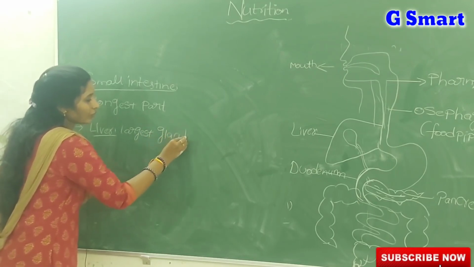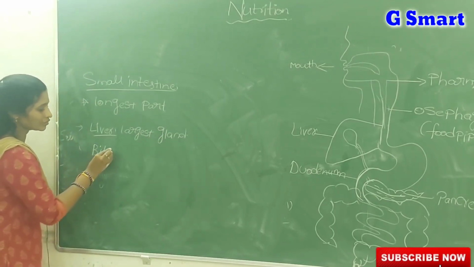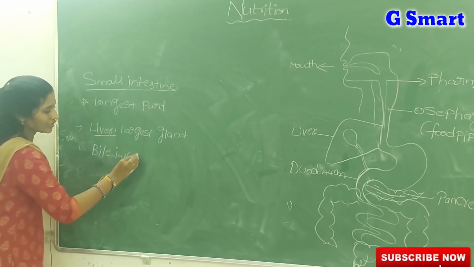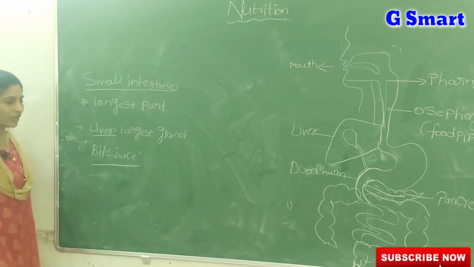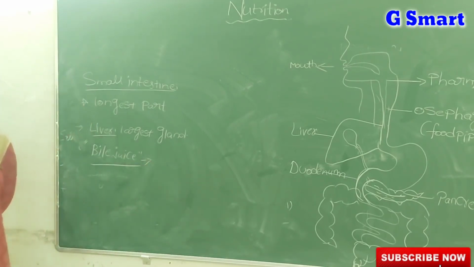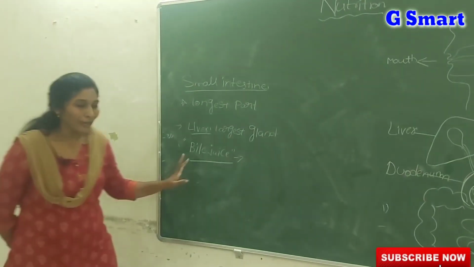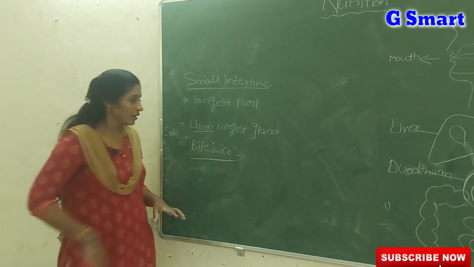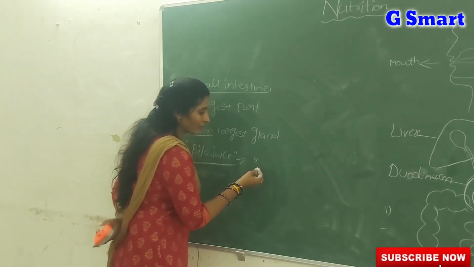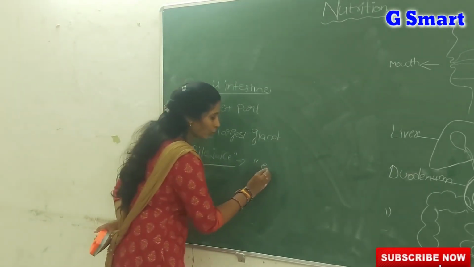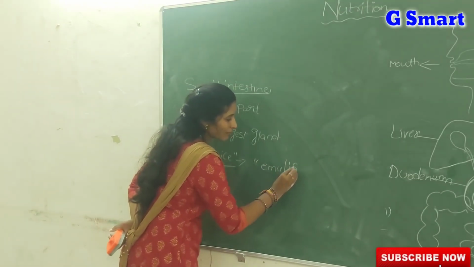Then the liver produces a juice known as bile juice. Don't write liver juice, it is bile juice. What is the function of bile juice? Among food nutrients like carbohydrates, proteins and fats, fats are the most complex food components. So digesting fats is a very difficult task. That's why bile juice helps to convert the larger fats into small fat globules. That process is known as emulsification.